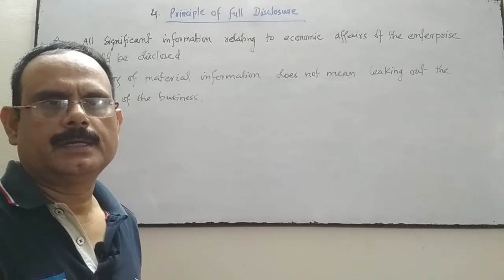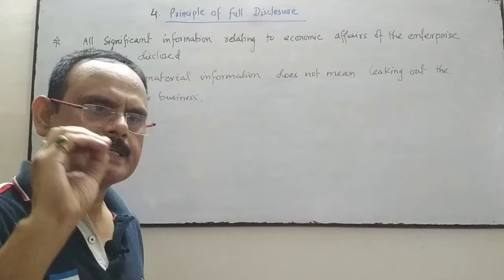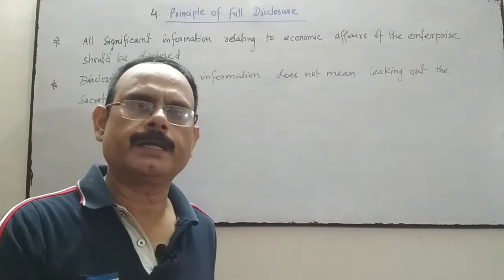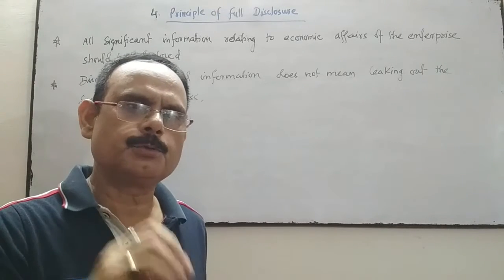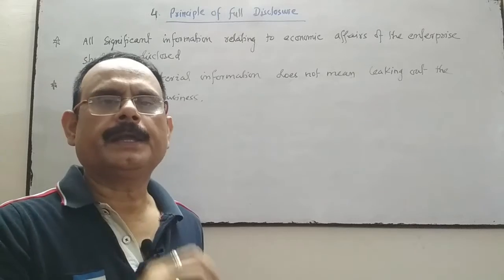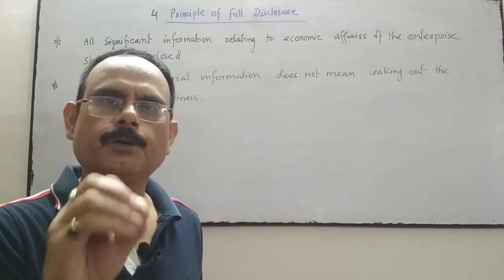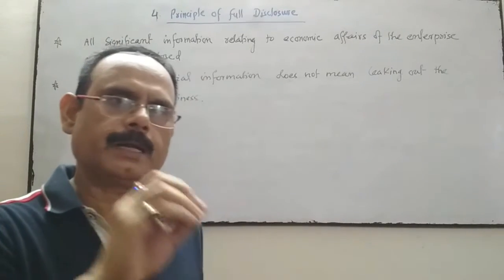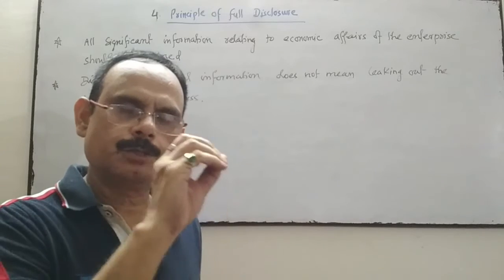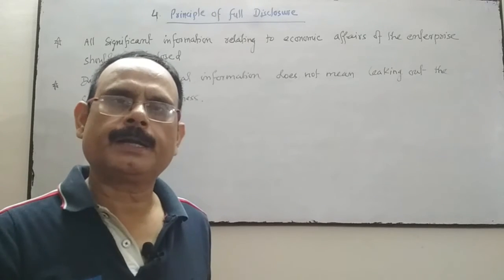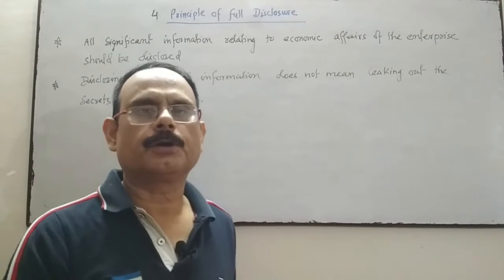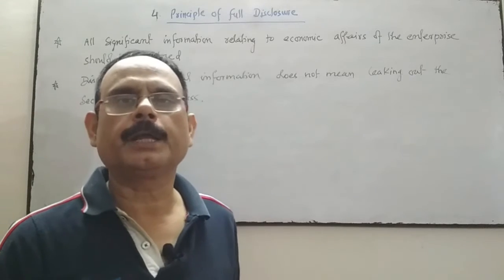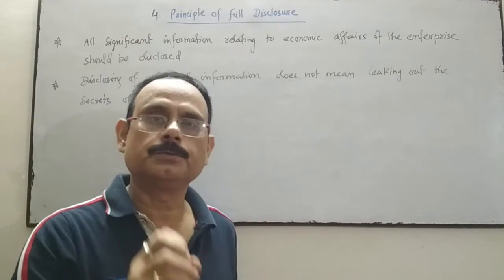If any company has knowingly hidden any important information, then the company is liable to compensate that loss if any user suffered any loss due to that reason. The company will compensate the user of the financial statement if the user suffered any loss because of information which was not given by the company, however important that information was.